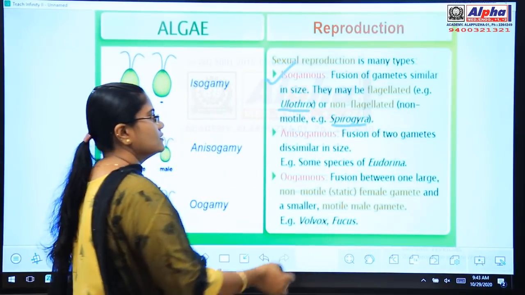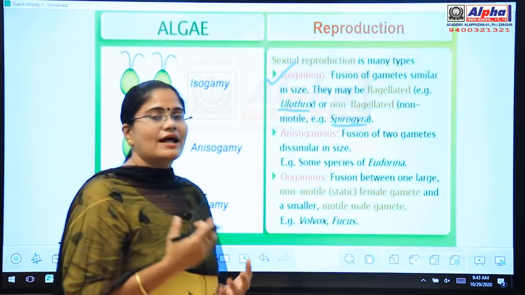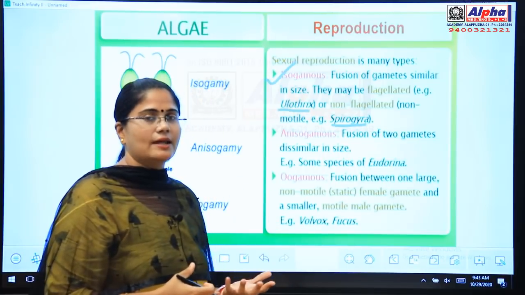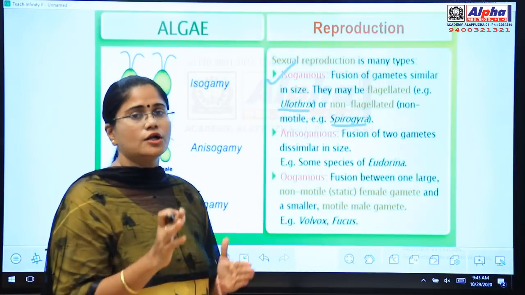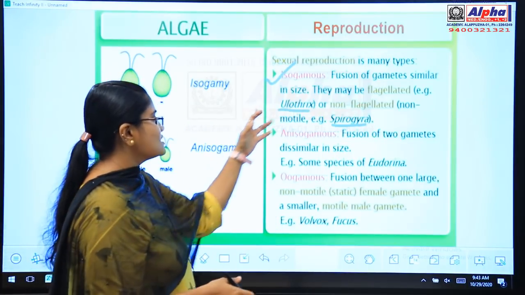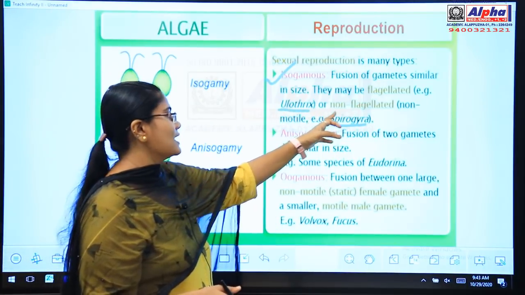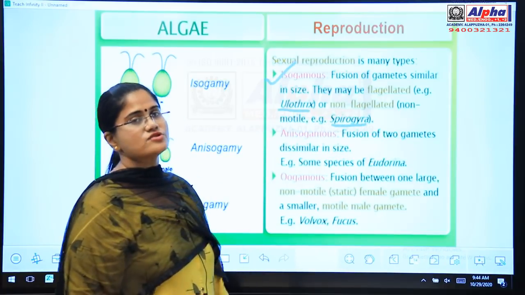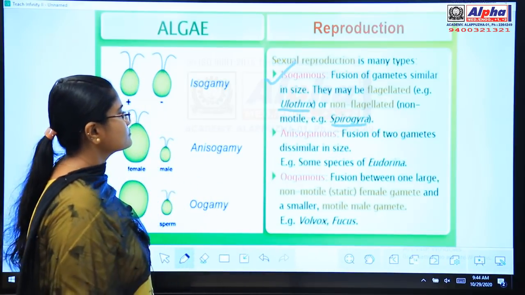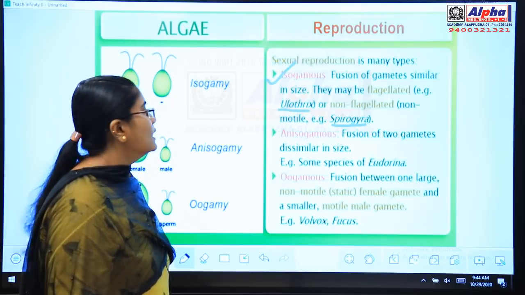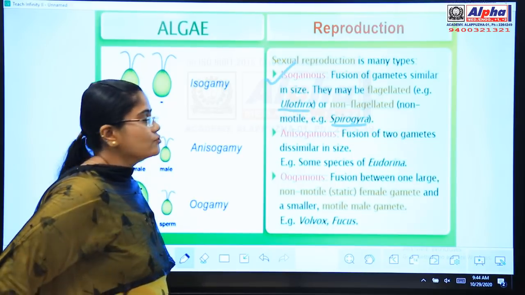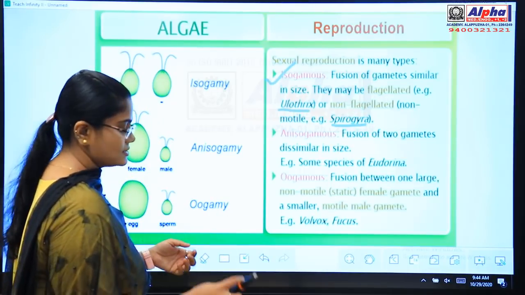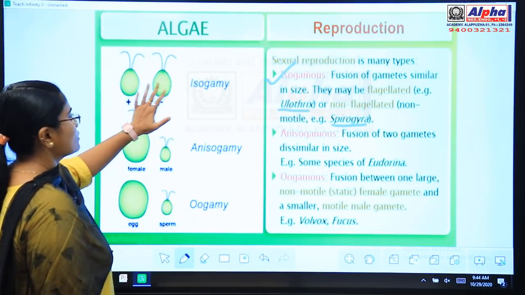Only if the gametes have flagella are they motile, that means they can move. If they are non-flagellated, they are non-motile, that means they cannot move. So for flagellated you can write the example of Ulothrix, and for non-flagellated you can write the example of Spirogyra. So in sexual reproduction, isogamous means a fusion of similar gametes. See here, this is isogamous.